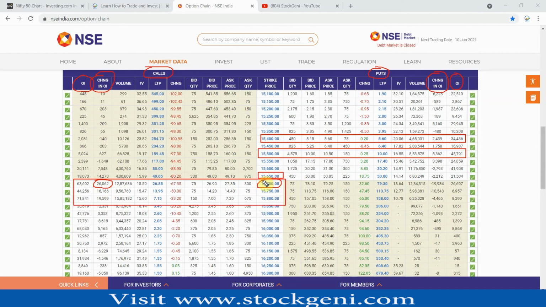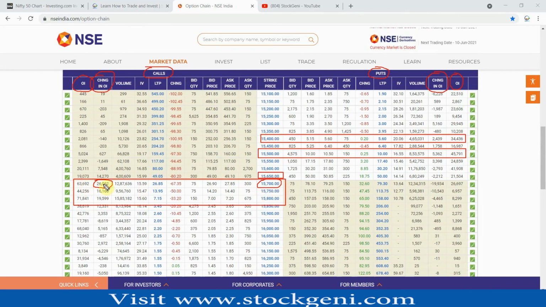Like I explained, whenever we see a maximum change in OI at any particular strike price, that means the traders have a mindset that Nifty is not going to touch that strike price. So whoever did the call writing at this level means that Nifty might not go to 15,700.